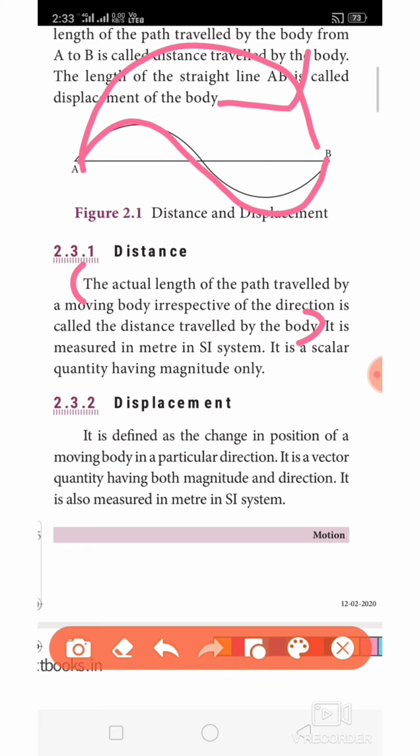It is measured in meter, which is the SI unit for length. It is a scalar quantity because we didn't consider the direction. If it is a scalar quantity, it only has magnitude alone.